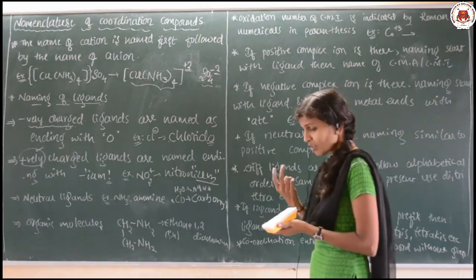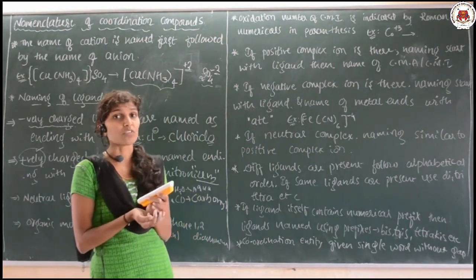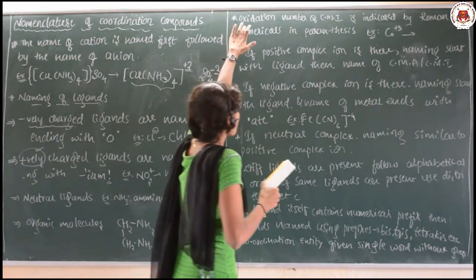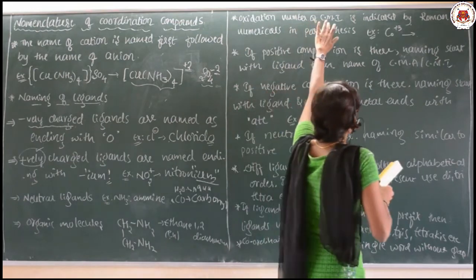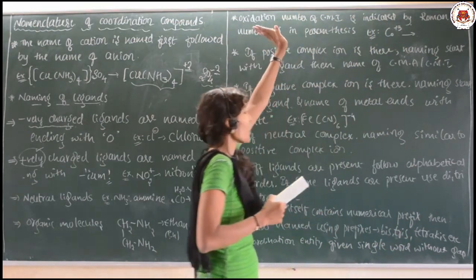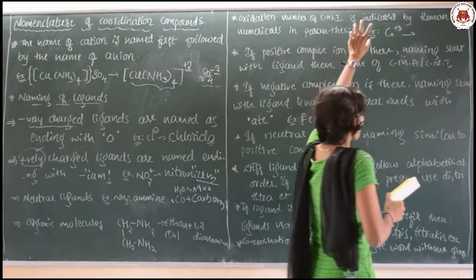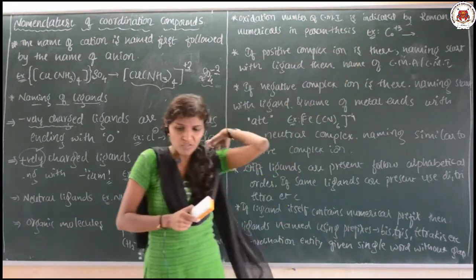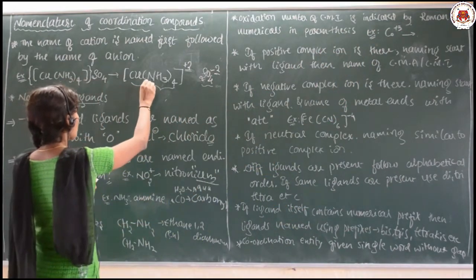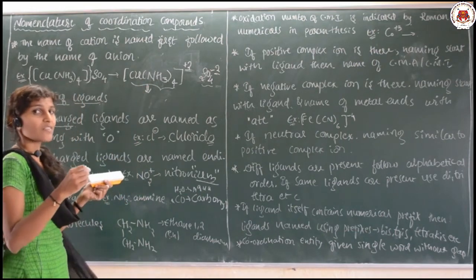Next, in the central metal atom you have to find out the oxidation state for the CMI or CMA. See here, the oxidation number of the central metal atom or ion is indicated by the Roman numeral in parentheses. Here, already I said how to calculate the coordination number, and how to calculate the oxidation number of the central metal atom.